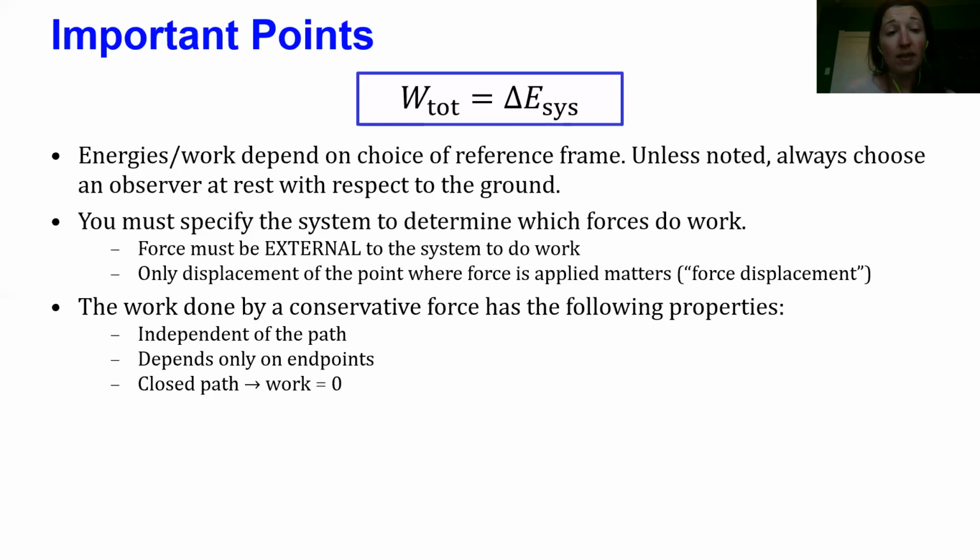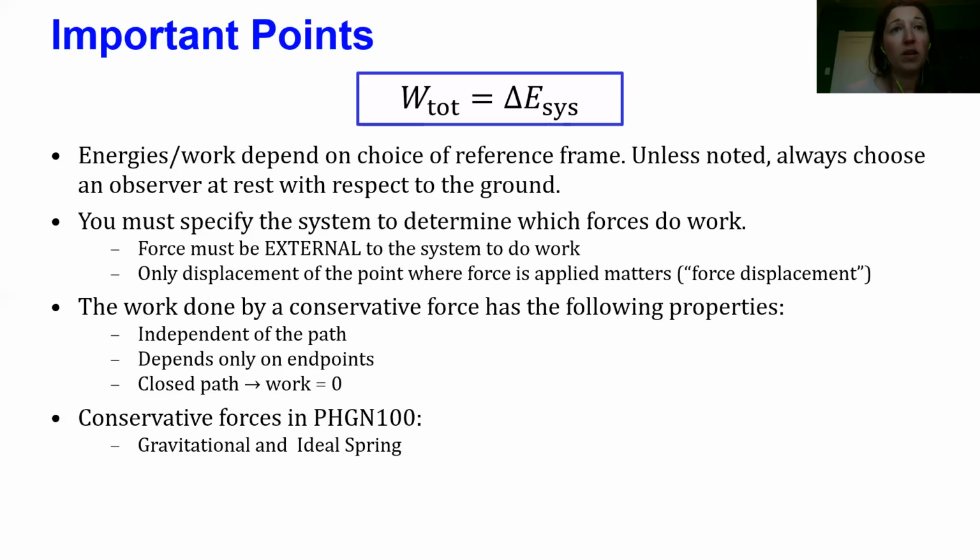As a corollary to that, the work only depends on which two endpoints you pick for your initial state and your final state. And if you make those points the same, so if you do a closed path and end where you started, then the work done has to be 0. So for physics 1, the conservative forces that we're going to encounter are the gravitational force and the ideal spring force.